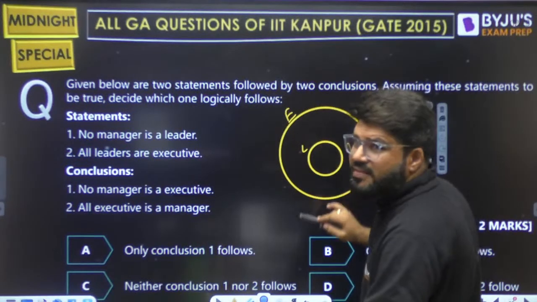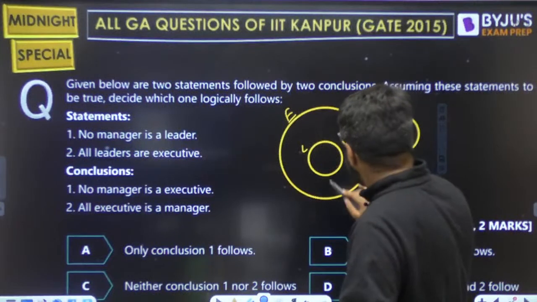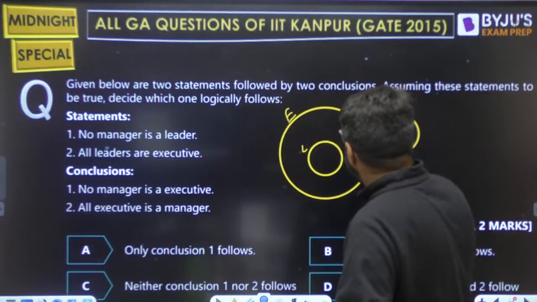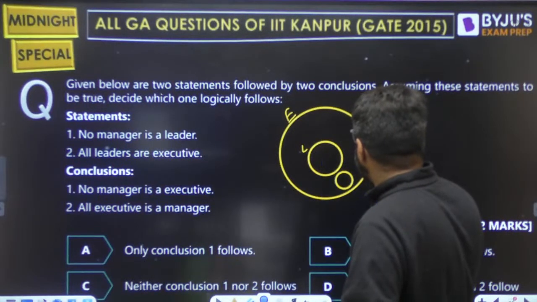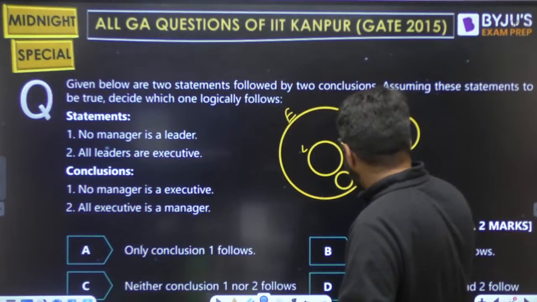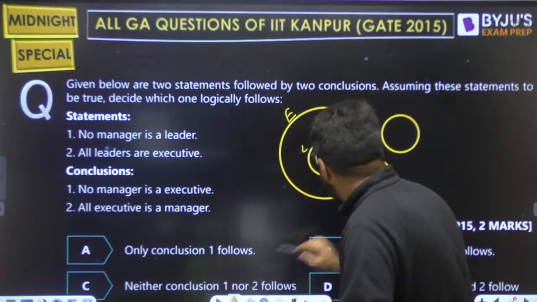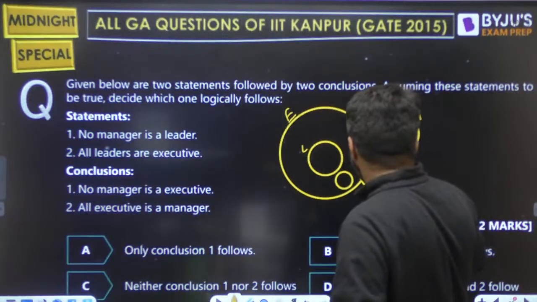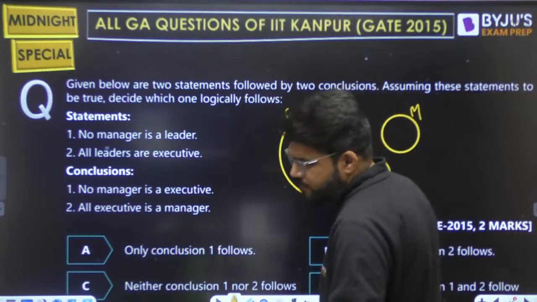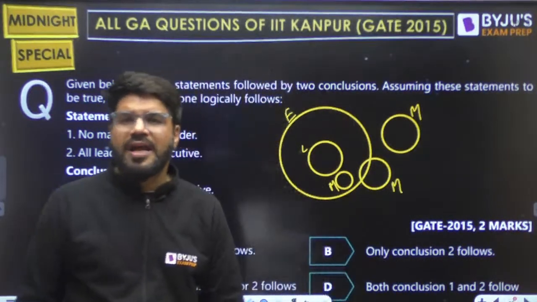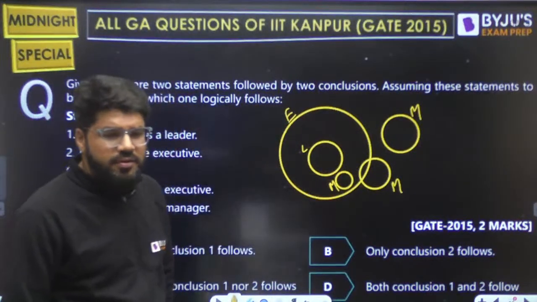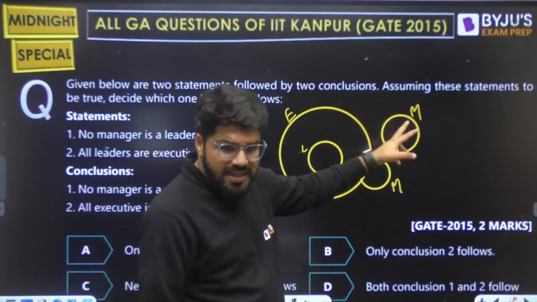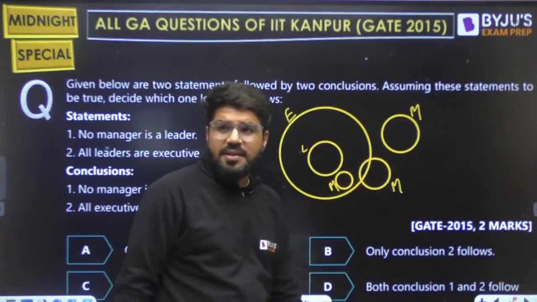Now what about manager versus executive? Manager and leader have nothing in common. Pay attention: the manager may be totally inside executive, the manager may be outside executive, or it may be some inside and some outside. These are the 3 cases for managers in general. We can't conclude. Manager and leader should not have anything in common, but the manager may be totally inside executive, totally outside, or some in and some out. These are the 3 possibilities.